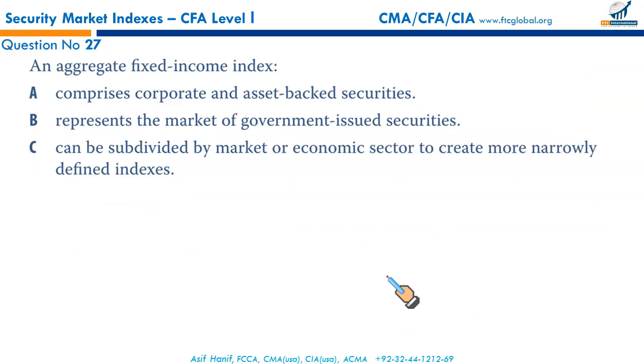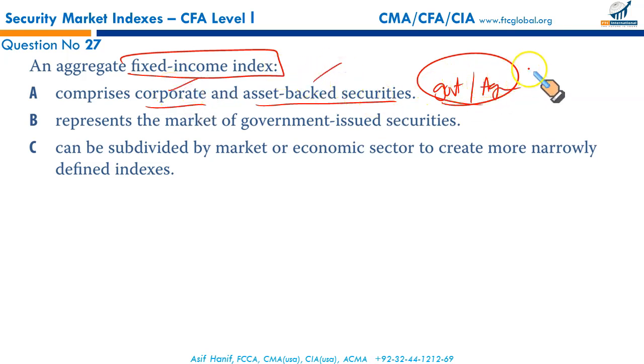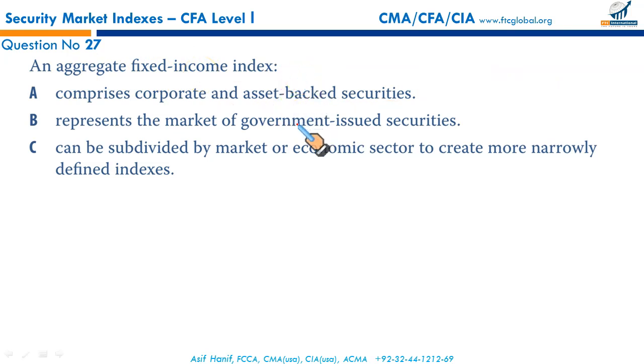Next, 27. An aggregate fixed income index comprises corporate and asset-backed securities. Well, it can also carry government bonds or government agency bonds. When you're talking about aggregate, why are you excluding government or agency bonds? Why only corporate and asset-backed bonds? Government is also one of the major issuers of bonds. So how can we exclude government in our aggregate fixed income index? That makes option A incorrect.